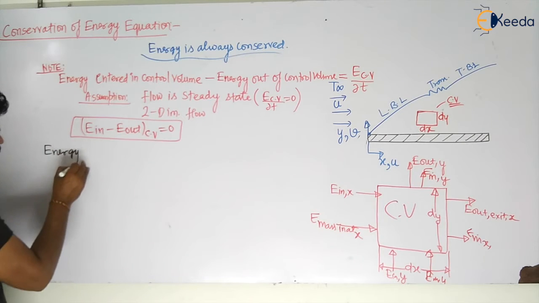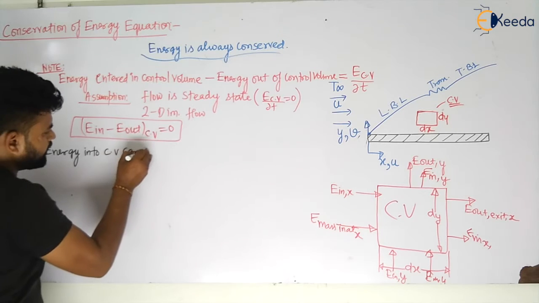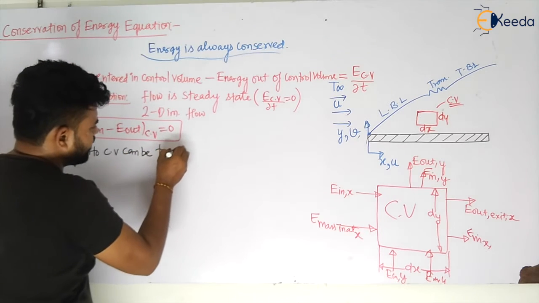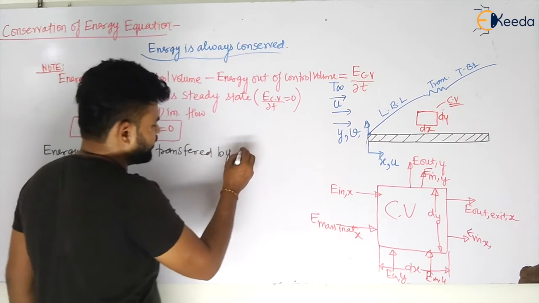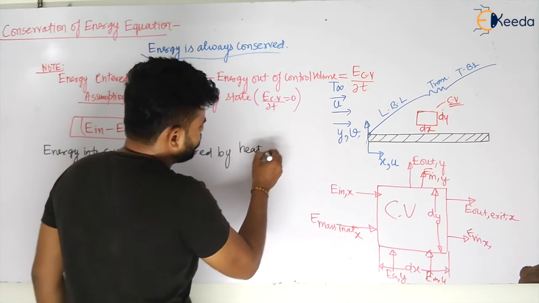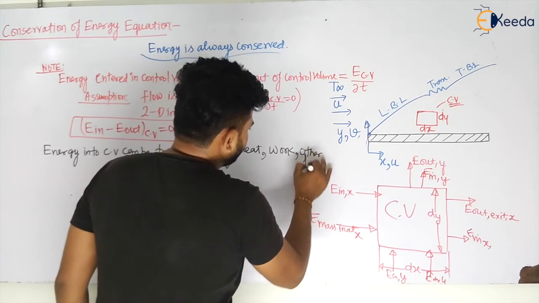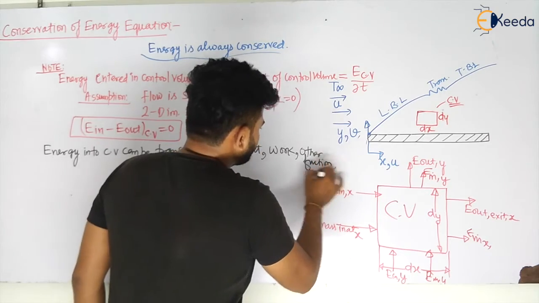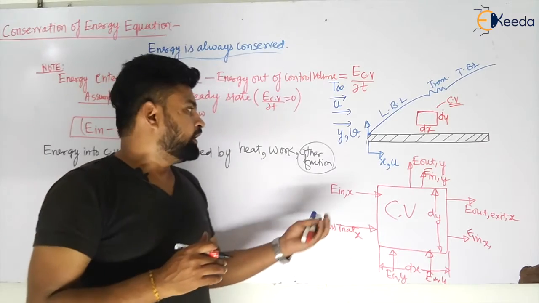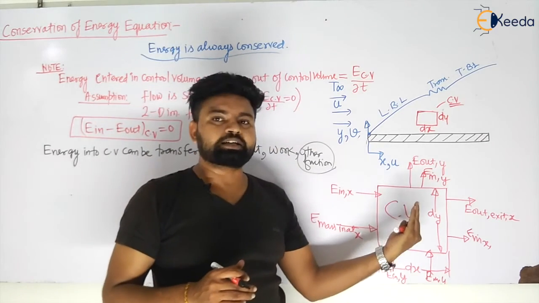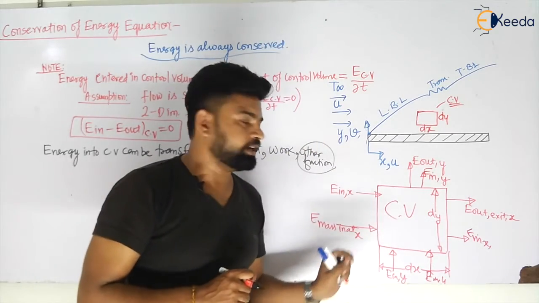Energy into the control volume can be transferred by heat, work, or other functions, my dear students. So first of all, understand what is happening inside this control volume. Heat is transferred by the plate inside that control volume, and also fluid is coming and taking that heat out of the control volume. Okay, so this is the main principle.